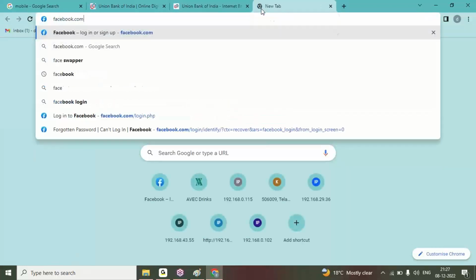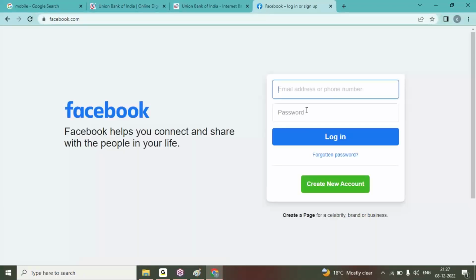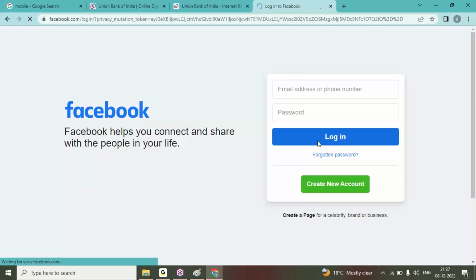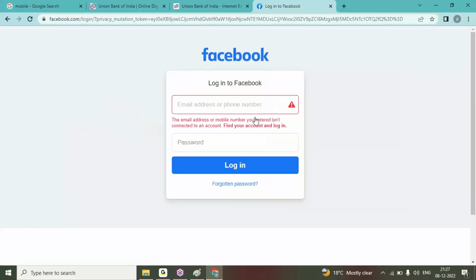If you check Facebook here, I'm entering and submitting data. See, I'm getting an error message. The user can easily understand that the email ID, password, or mobile number you entered isn't correct for an account. Here you can find your account and log in. From this information, the user can easily understand he entered a wrong username, wrong email ID, or wrong password, like that.